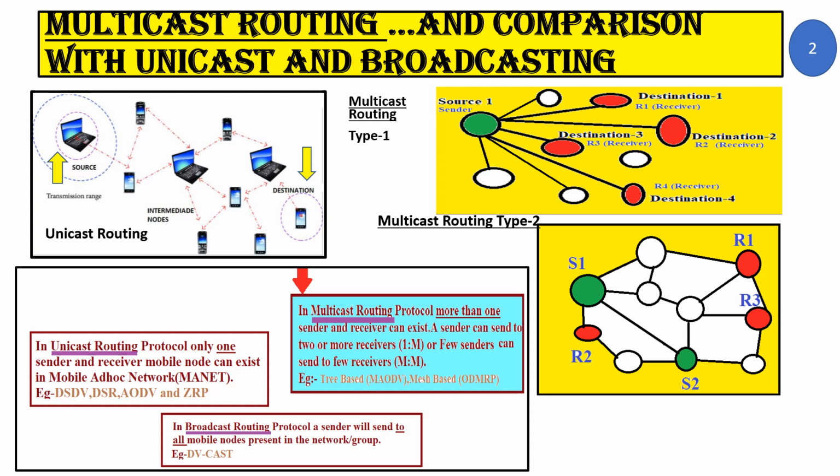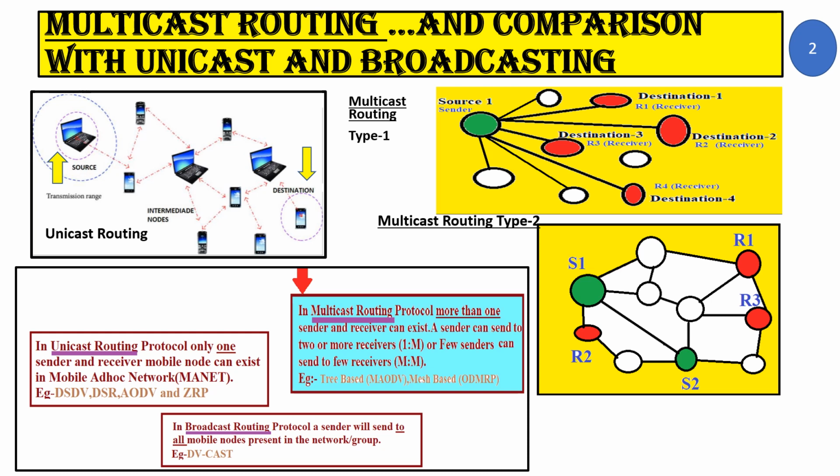Multicast routing is a technology where you can have more than one destination node. So consider the first example towards the right hand side. You have one source node colored in green, source 1, and then you have four destination nodes, destination 1, 2, 3, 4, also named as receivers R1, R2, R3 and R4. This is the example of one-to-many multicast routing where you have one source node and many destination nodes.